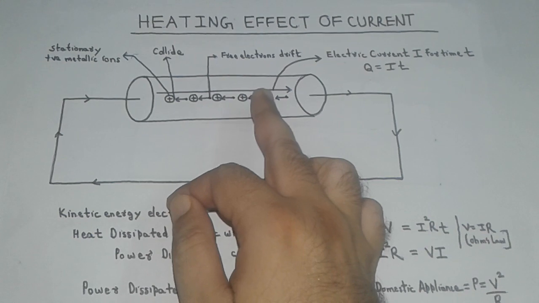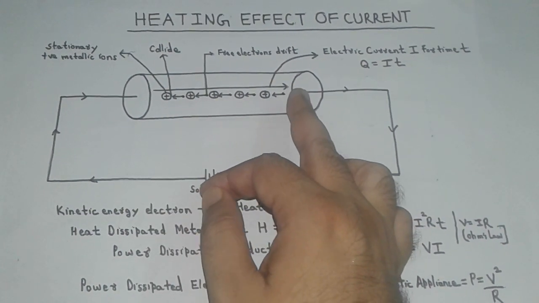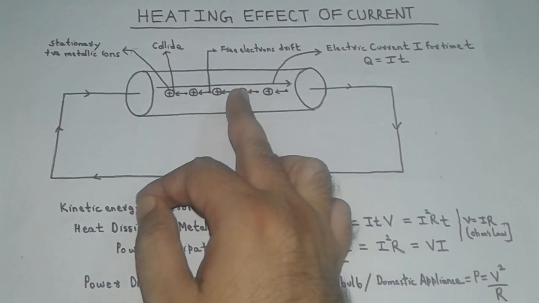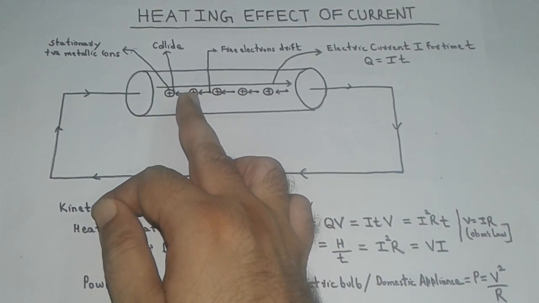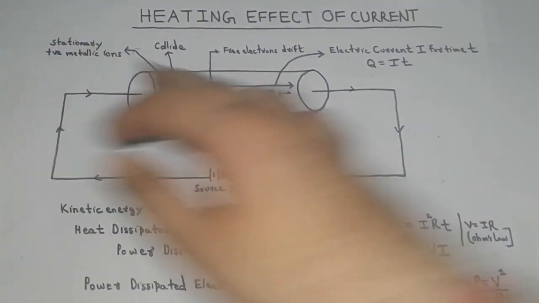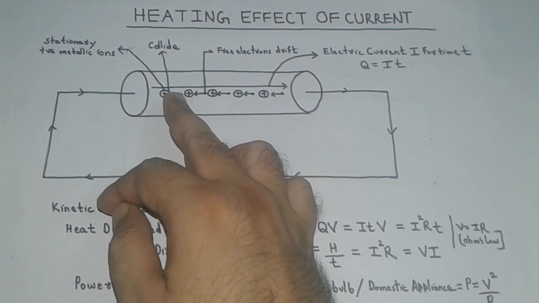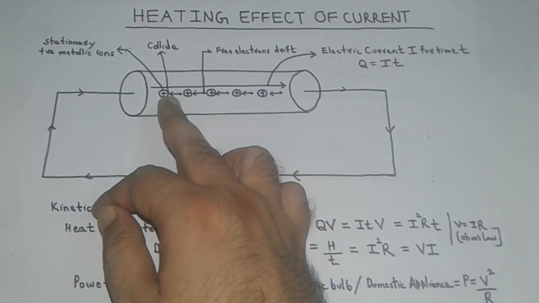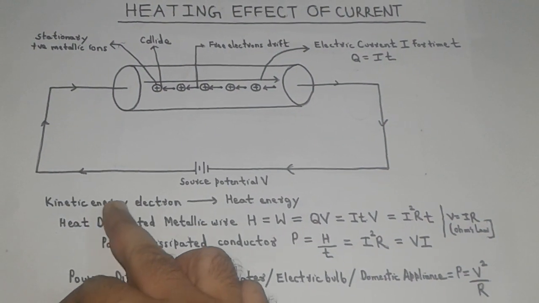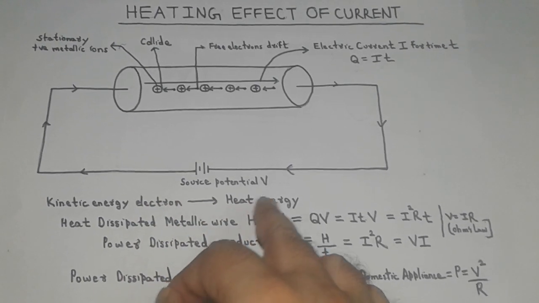On passage of electric current I in the metallic conductor, the free electrons drift in a direction opposite to the applied electric field and collide with the stationary positive metallic ions. The collision of electrons with the stationary positive metallic ions results in the conversion of kinetic energy of the electron into heat energy.